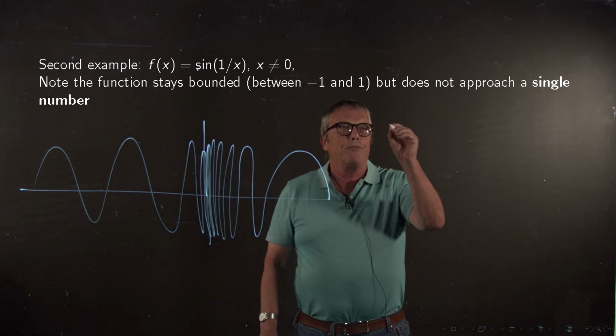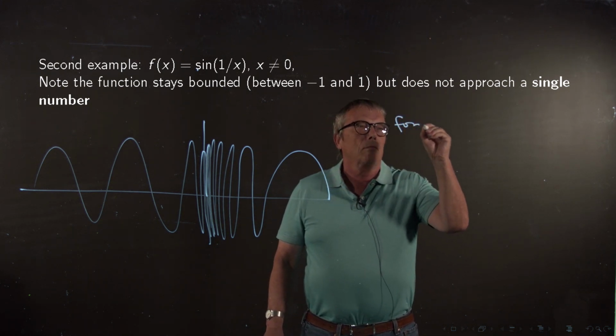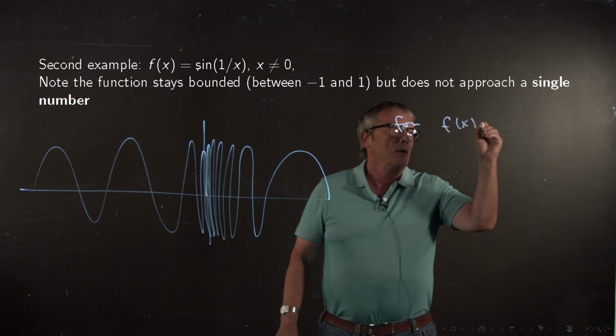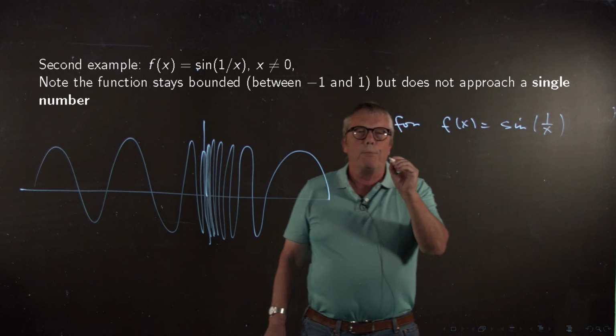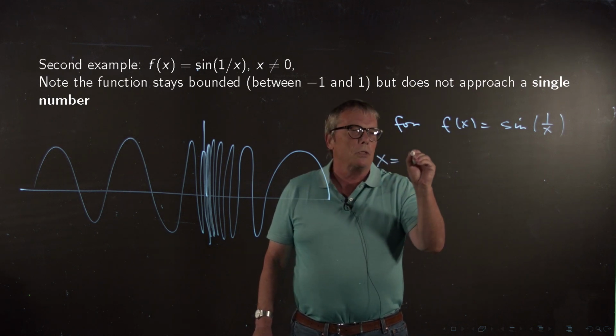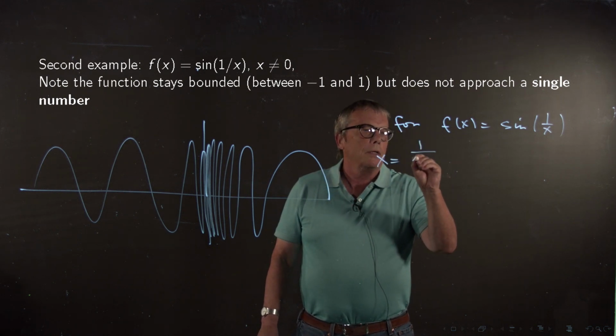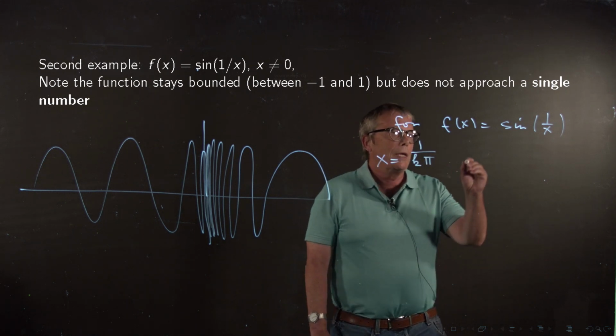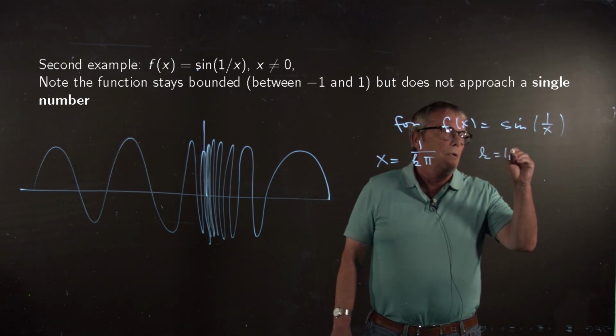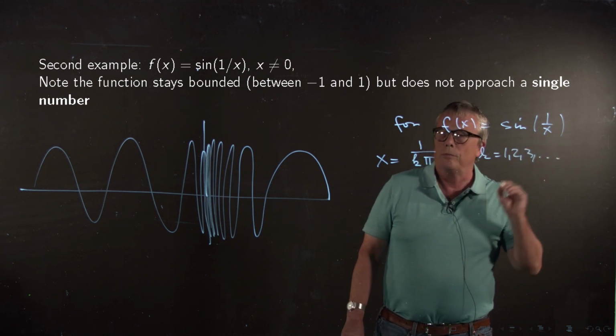So let's insert some numbers. For f of x equals sine of 1 over x, let's say we put x equals 1 over k times pi in there, where k equals 1, 2, 3, and so on.